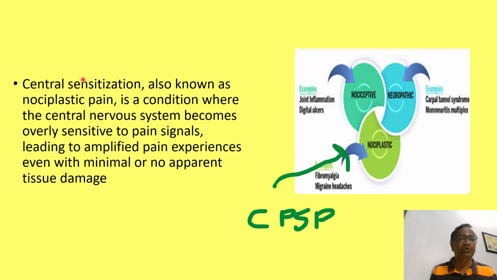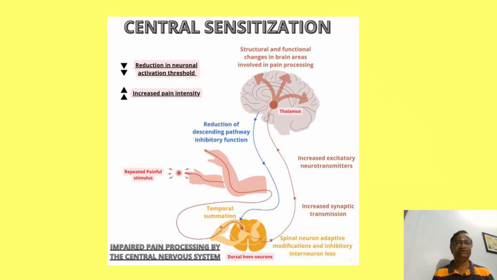This is also known as nociplastic pain. This involves reduction in the neuronal activation threshold, increased pain intensity, decreased descending inhibition, and increased synaptic activity. So many things have happened. That is what the problem was with central sensitization. The problem here and the problem here.